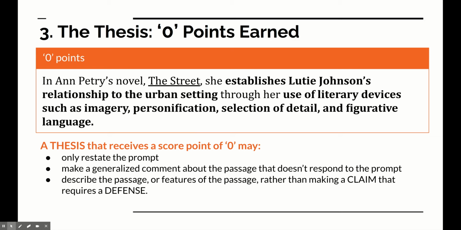Here, the student author does acknowledge that the author creates a relationship between Lutie and the urban setting, but doesn't name what type of a relationship it is. Additionally, this student author does name a variety of literary devices that are being used, but doesn't tell us what the effect of those literary devices is.